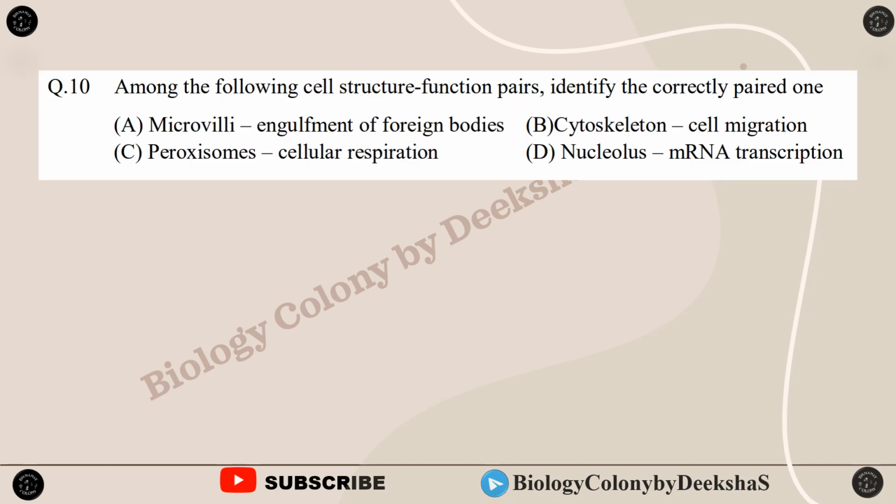Next question is, among the following cell structure function pairs, identify the correctly paired one. Microvilli engulfment of foreign bodies, cytoskeleton for cell migration, and peroxisomes are involved in cellular respiration, while nucleolus is involved in mRNA transcription. Well, इसमें करेक्टली पूछा गया है, करेक्ट कौन सा है? तो माइक्रोविलाई एंगल्फमेंट ऑफ फॉरेन बॉडीज नहीं करते हैं, ये इंटेस्टाइन्स में न्यूट्रिएंट्स का एब्जॉर्प्शन करते हैं, वाइल न्यूक्लियोलस जो है वो mRNA का नहीं rRNA का ट्रांसक्रिप्शन करते हैं.